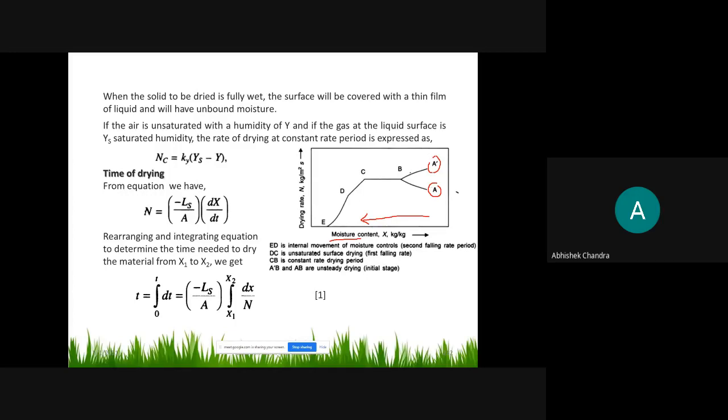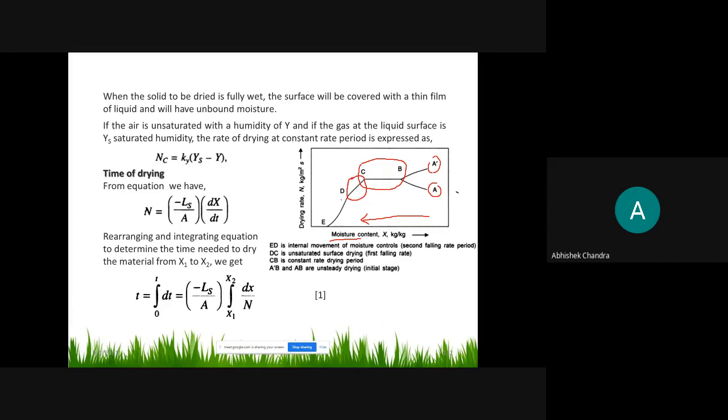In this case the moisture content decreases and the rate of drying also decreases, but in this case initially the rate of drying increases as the moisture content decreases, and then this portion is the constant rate of drying, and this portion is the falling rate.